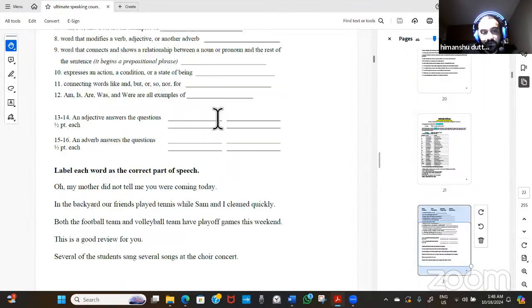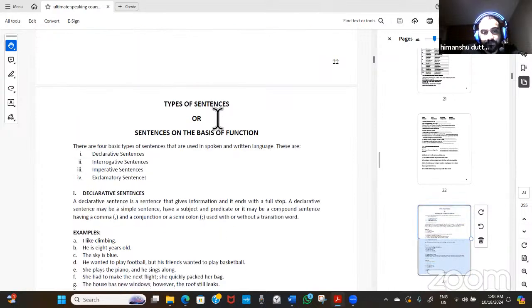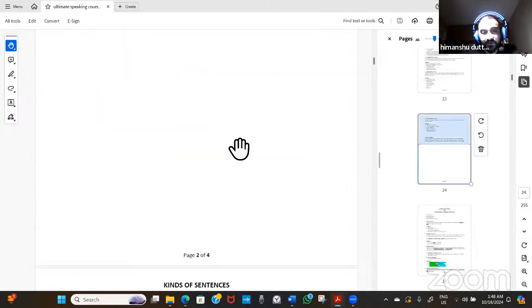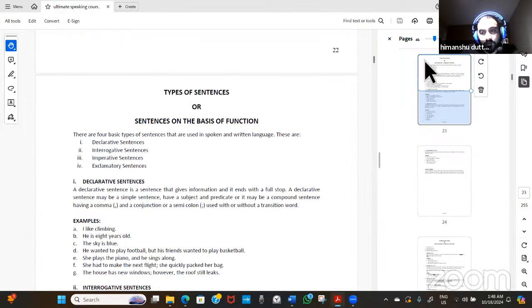We discussed types of sentences on the basis of function, and types of sentences based upon the structure. So function or the tone, we can say whatsoever it is. First of all, we will discuss this, and then we are going to discuss the other categories of the sentences, the way they are being there.